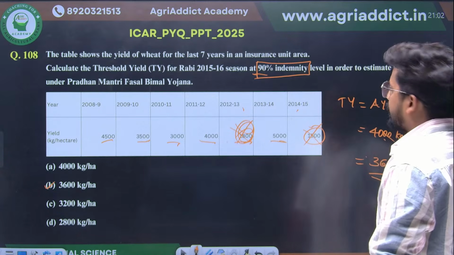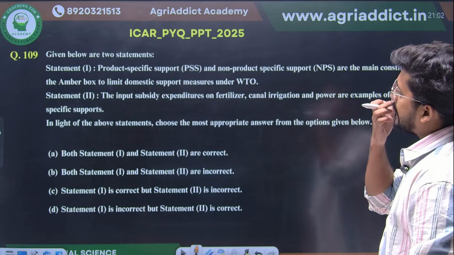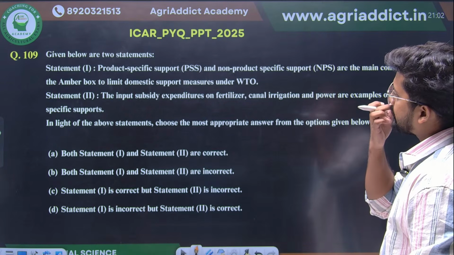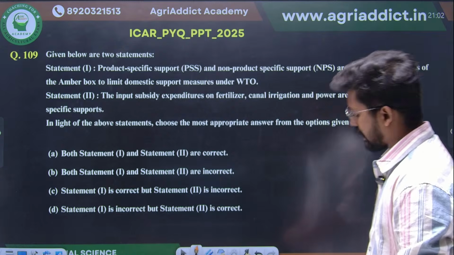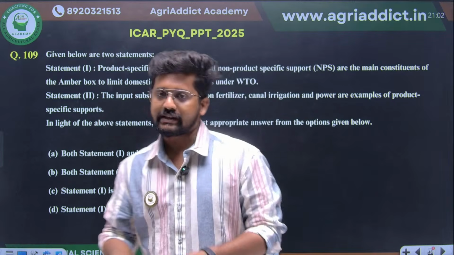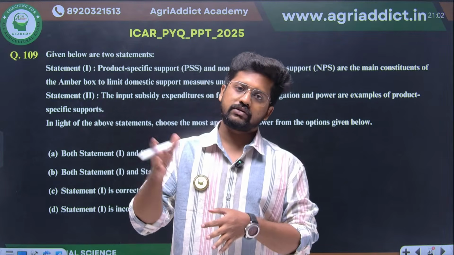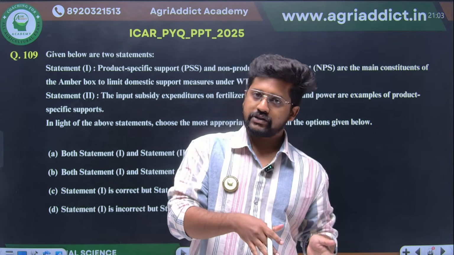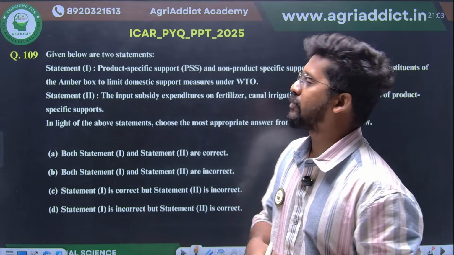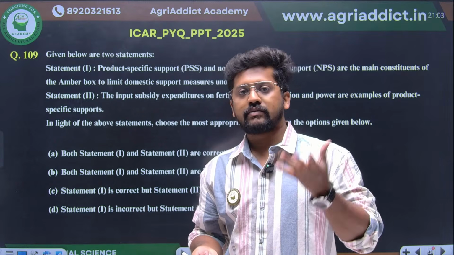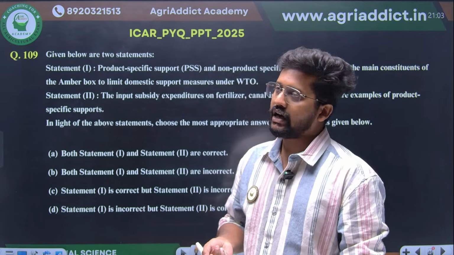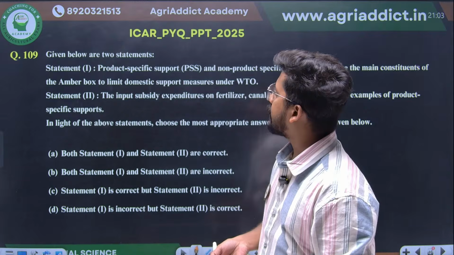Okay. Then again another question, from the aggregate measure of support. Like we have studied, domestic support is classified into amber box, green box and blue box. Most trade-distorting measures come under the amber box. The least trade-distorting measures come under the green box, and product specification conditions are given in the blue box. Such things we have already studied, right?